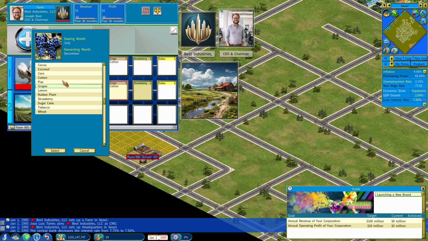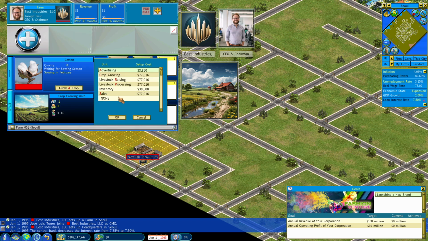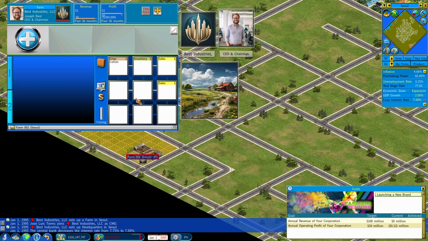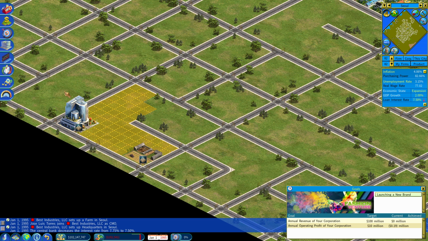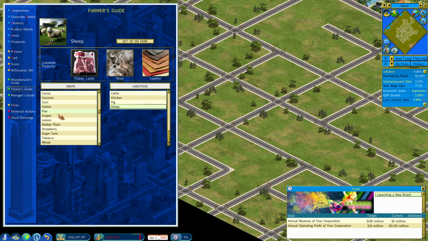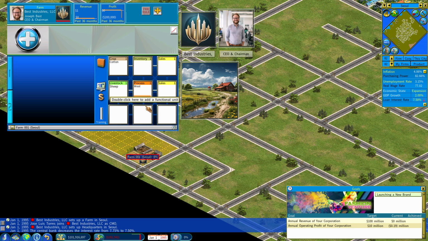Let's move that over to wool, which is for sheep. All right. Okay. So we want some sheep. We really want leather. No, wool. We want wool. Sorry. Set up on farm. There we go. And wool is the one where we're not sure if we're going to need a sales unit here.